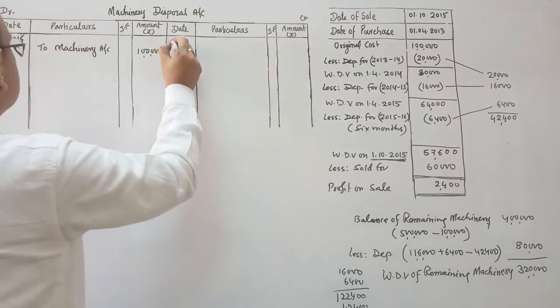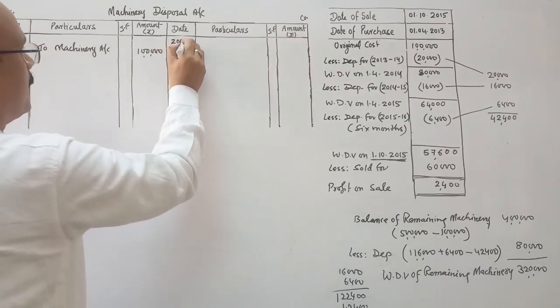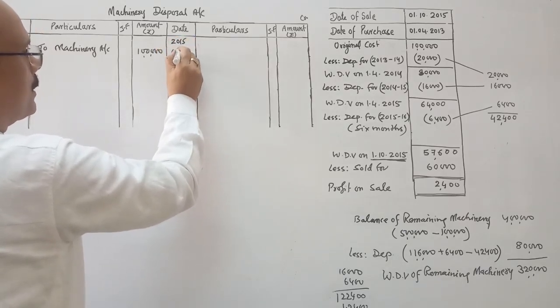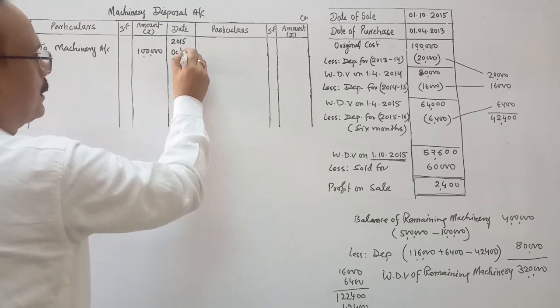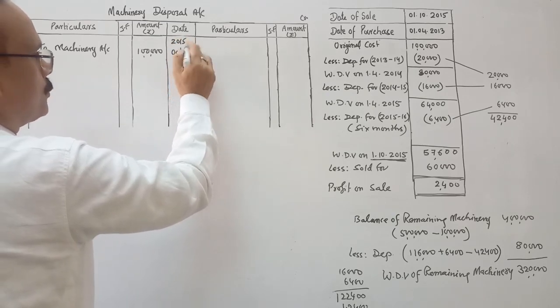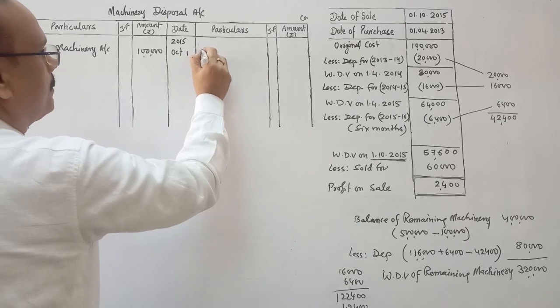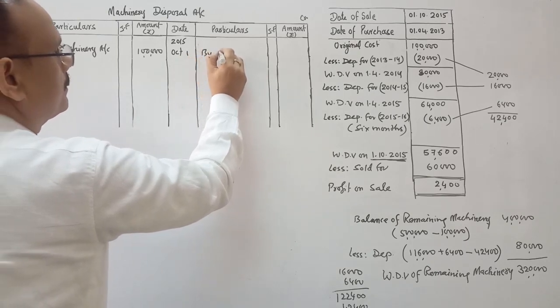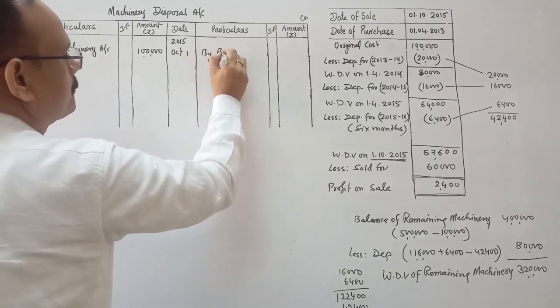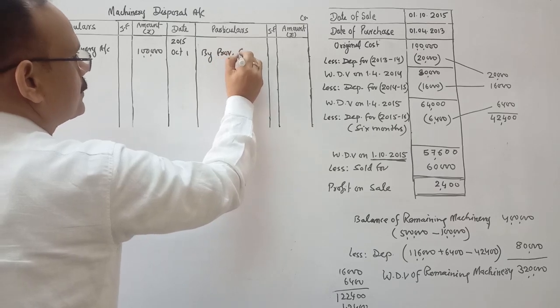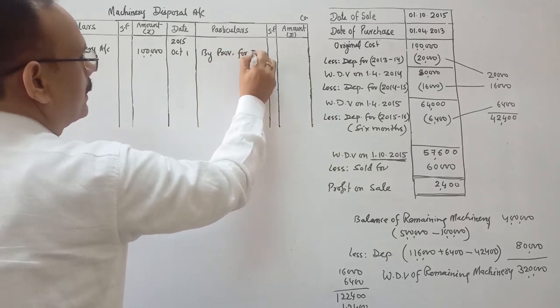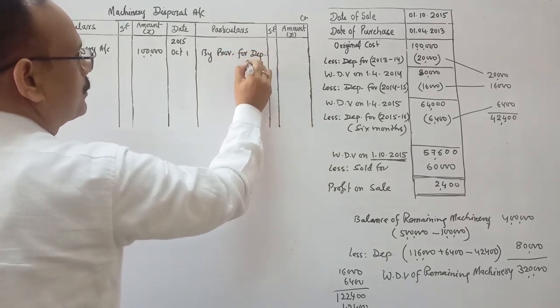Now total depreciation, 2015 October 1st, by provision for depreciation account.